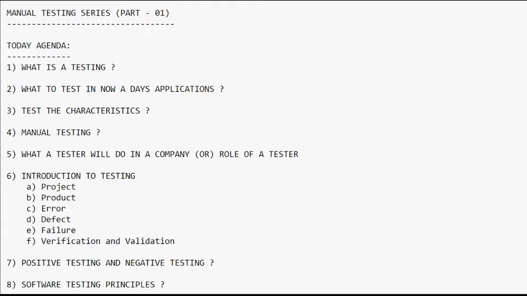So here, if any testing activity, that is either functional testing or UI testing or usability testing, is carried out with human activity or efforts, then that is called as which one? Manual testing. Okay, so what is manual testing? If any testing activity, either functional testing or UI testing or usability testing or compatibility testing or security testing or load testing or performance testing, any kind of these testings, is carried out with the help of human activity or human efforts, then that is called as manual testing.